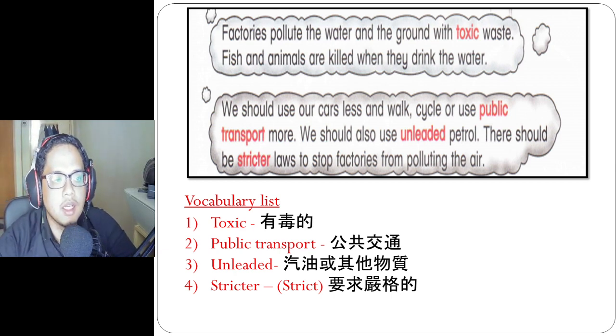All right, summon them for, like, let's say, okay, if you do open burning, you have to pay 1,000 ringgit or 2,000 ringgit or maybe 10,000 ringgit. So when there is strict law, people will avoid that thing. People don't want to do that thing.